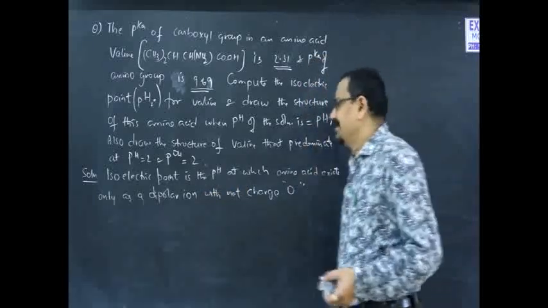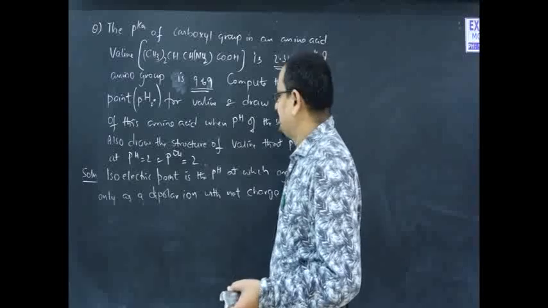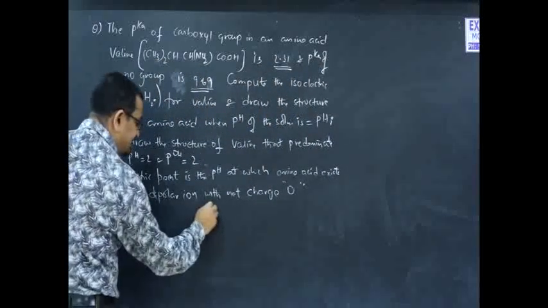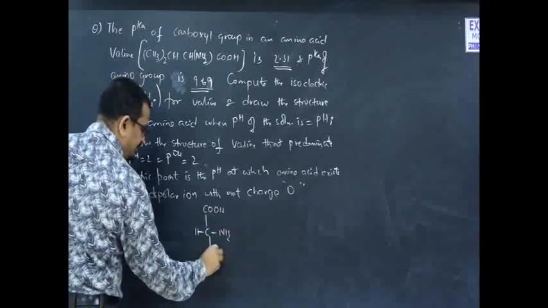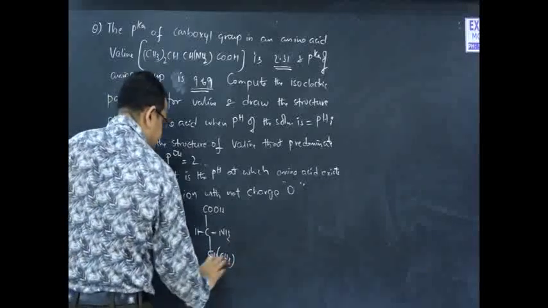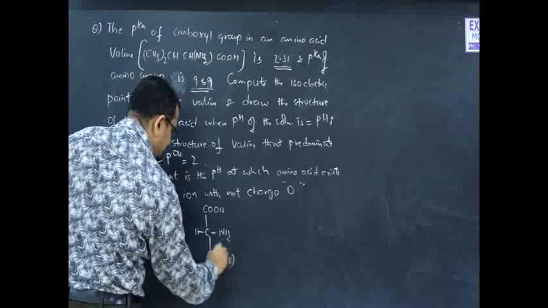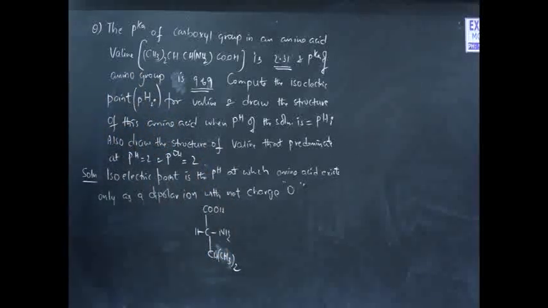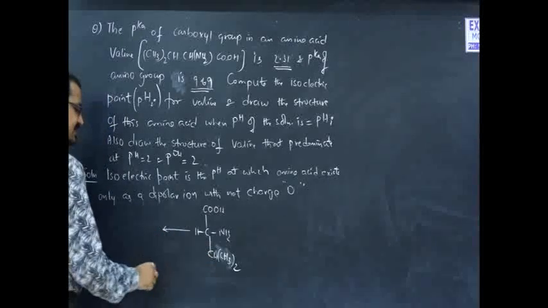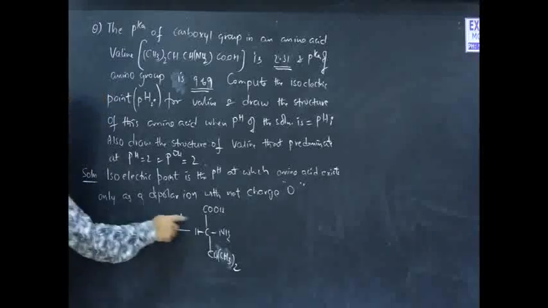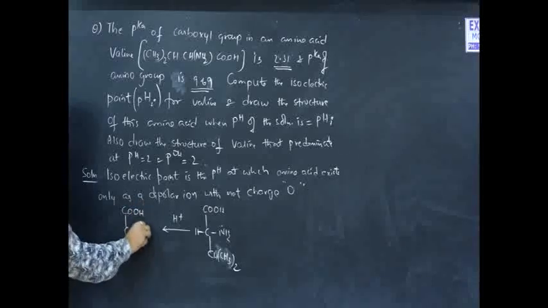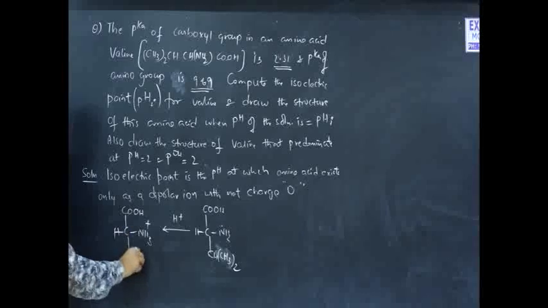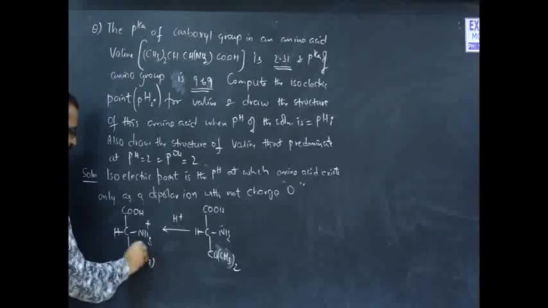Suppose this is COOH, NH2 and CH, with CH3 twice. This is the structure of valine, with an isopropyl group instead of group G. In acidic medium, the basic nature will be pronounced, giving COOH and NH3 plus, with CH3 taken twice.